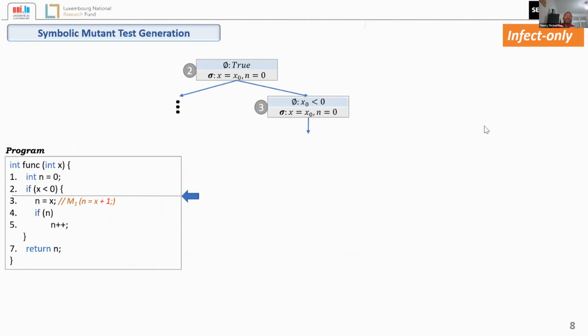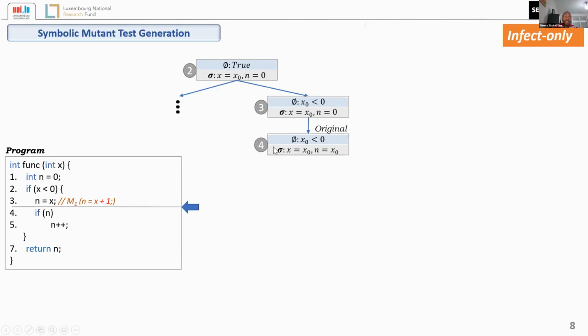Let's say we have this simple program, and I just simplify it by showing up here the symbolic execution path for a small part of the program that actually has a mutation. So we have here statement 2, statement 3, statement 4, and statement 3, where the mutation is. The path condition is x0 is less than 0, and the symbolic state is the variable x has x0, which is like the input, and n equal to 0.